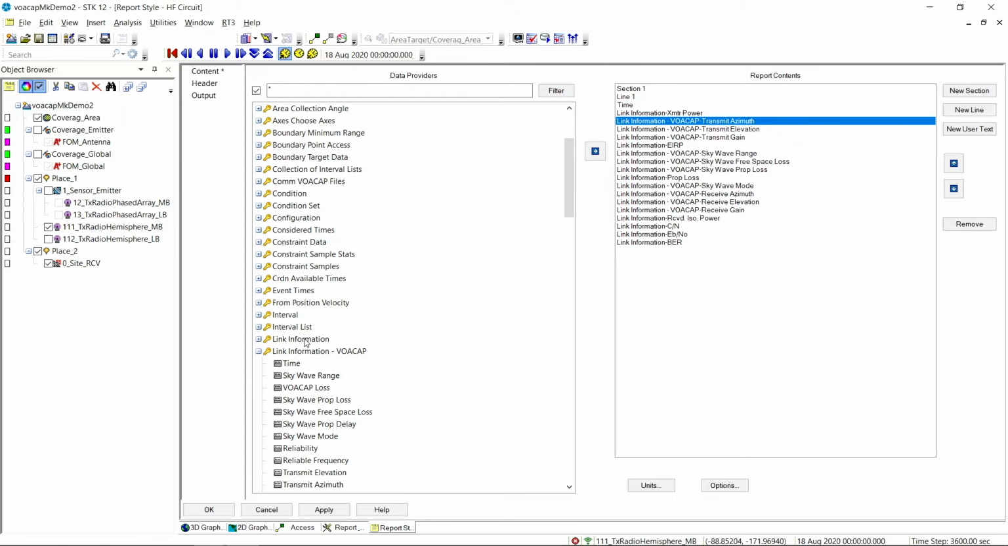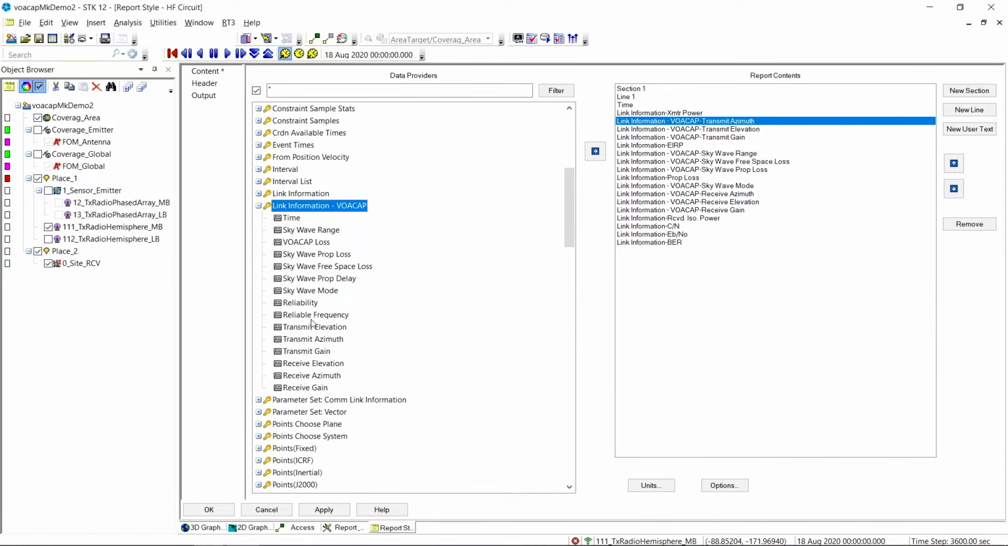And for over the horizon HF, that straight line isn't too appropriate for us because that would send everything through the Earth. So we have another link information data provider here called Link Information VOACAP. And this will have our Skywave parameters in it. And essentially the parameters that go from transmit antenna through to the receive antenna, any reportable parameters there are going to be found in here for the Skywave aspects.